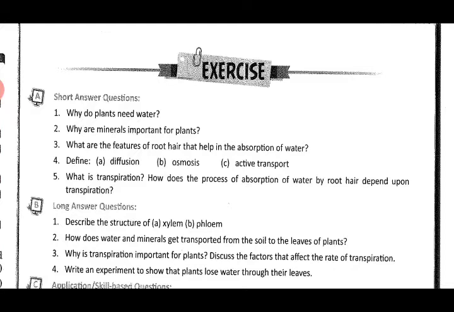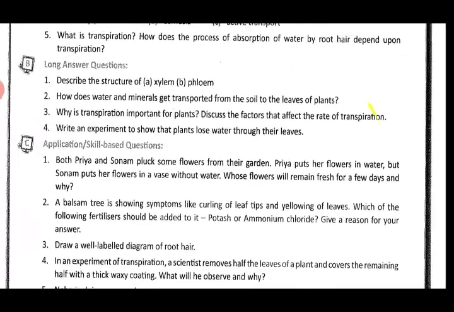Then write an experiment to show that plants lose water through their leaves. Now for this you have an activity on page number 14, activity 4. I have already discussed this and you need not do this in your notebooks. Is it clear? And then we move on to part C, the application and skill based questions.